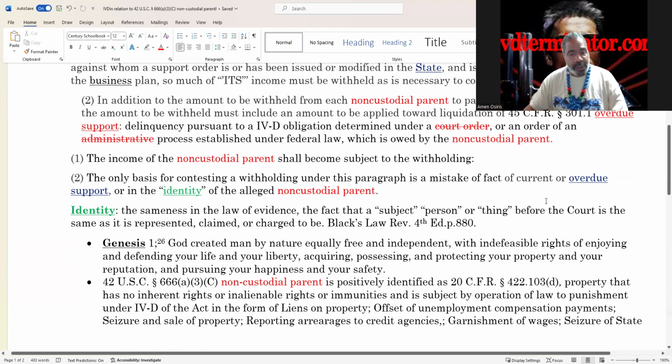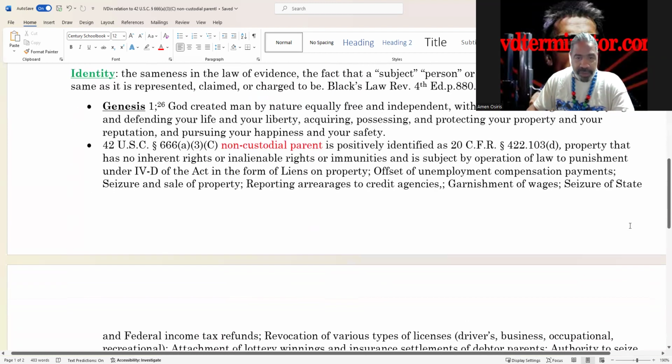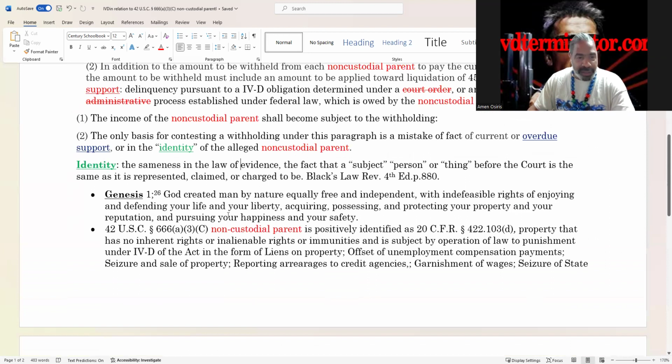All right, and gentlemen, there's no such thing as child support, so take that out of your vocabulary and your vernacular. All right, so as a man, Genesis 1:26, God created man by nature equally free and independent, with indefeasible rights of enjoying and defending your life and your liberty, acquiring, possessing, and protecting your property and your reputation, and pursuing your happiness and your safety. Let me ask you a question.